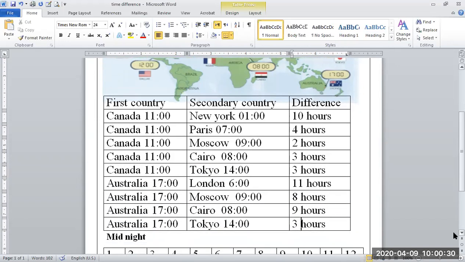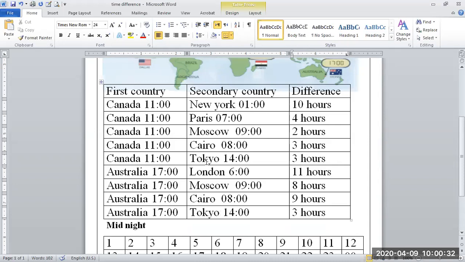Now do you understand this? I will send you a sheet. I will give you two countries, and you find the difference between them, the same as I did. Now I found this time, and in the same way you find the time.